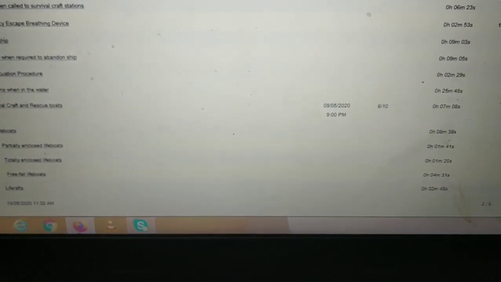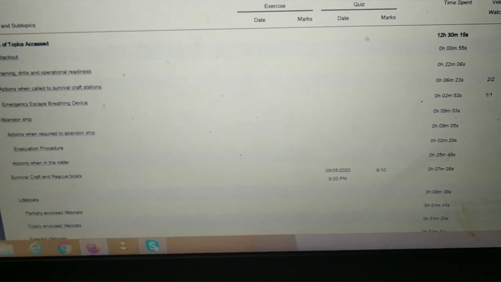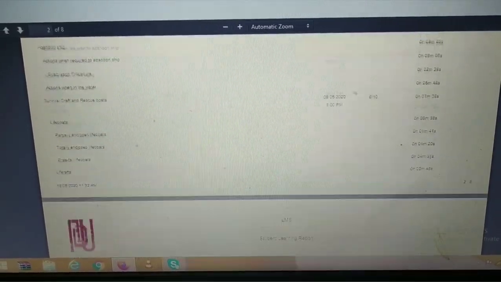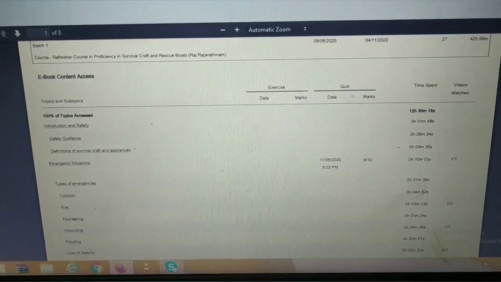So you have to give importance to all topics, and also to whether the videos are watched or not. See, videos watched 2 by 2, 1 by 1. You have to watch all the videos. Without completing all these criteria, your assessment section is not going to open. So please make sure you complete all this before giving your assessment.